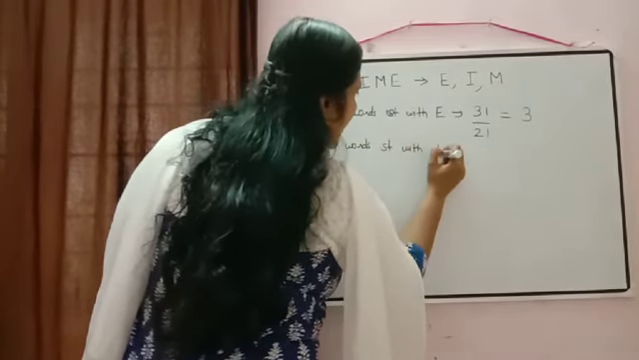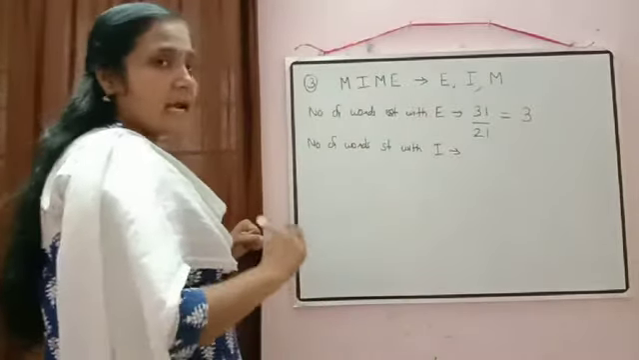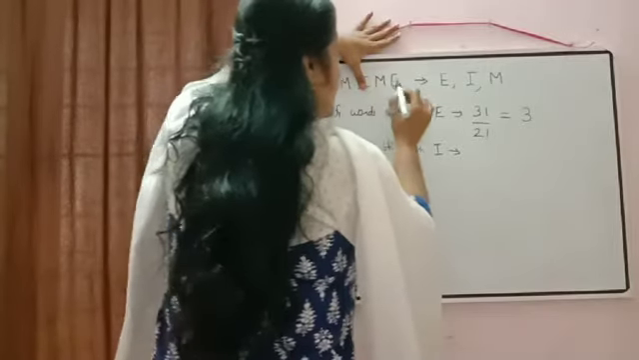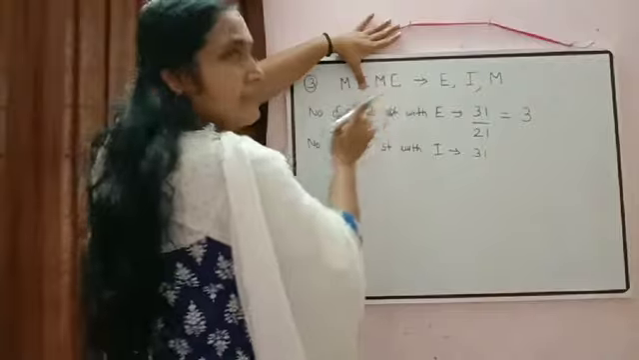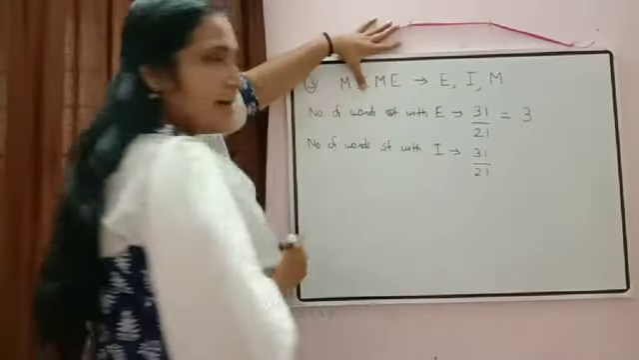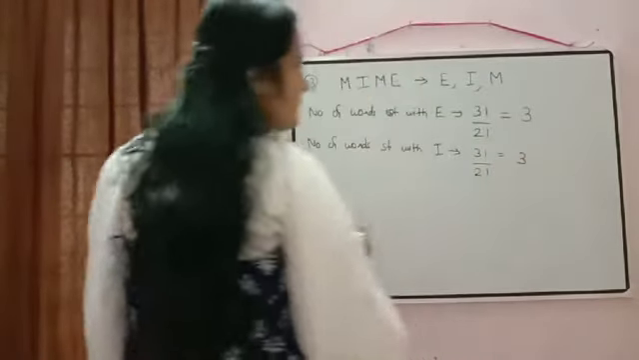starting with I. Now keeping I fixed there. Number of words starting with I. Now our I is fixed. So remaining 3 letters can be arranged in 3 factorial ways. Again M is repeated 2 times. So it will be equal to 3 factorial by 2 factorial. So again we will get the answer is equal to 3.